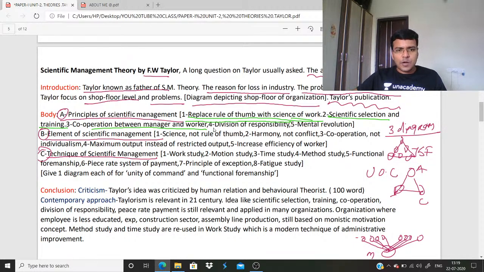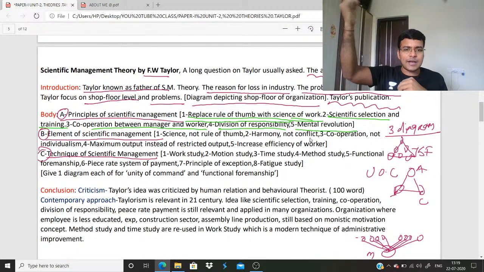So correlation between manager and worker, division of responsibility between manager and worker, mental revolution. What is mental revolution? That both worker and manager will work in a coordinated manner. The worker focuses on more production, and the manager focuses on the welfare of the worker and providing the worker with better tools and techniques instead of focusing on profit and more wage. Okay, so this is mental revolution, meaning coordination between worker and management to the next level.